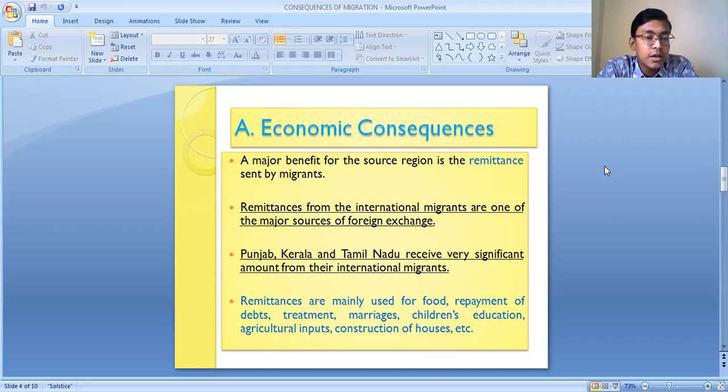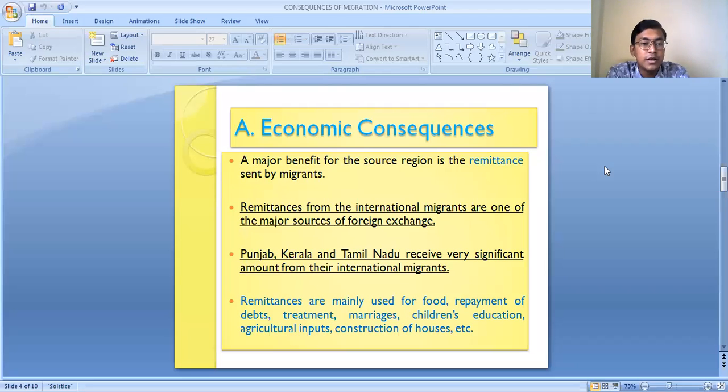For internal migrants as well as international migrants, remittances play a very important role. A major benefit for the source region is the remittances sent by the migrants. Remittances from international migrants are one of the major sources of foreign exchange in our country.